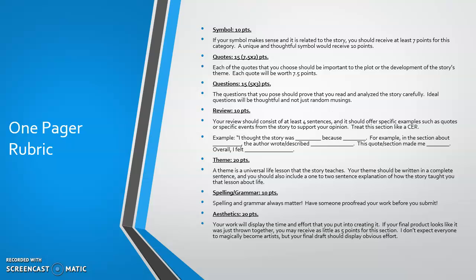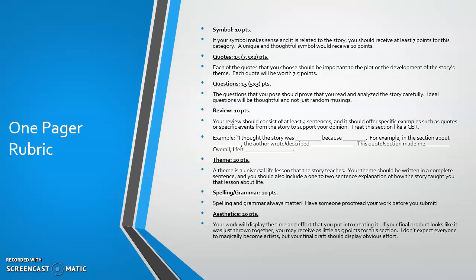And then down at the bottom, there are a couple of things that I want you to notice. Spelling and grammar matter, and so do the aesthetics of your project. So let's take a look at what it says there for spelling and grammar. That's going to be worth 10 points. It says spelling and grammar always matter. Have someone proofread your work before you submit. That's always going to be the case. You always want to have a second pair of eyes look at your work before you turn it in, because a lot of times it's easier for someone else to recognize your mistakes than it is for you to recognize your own.